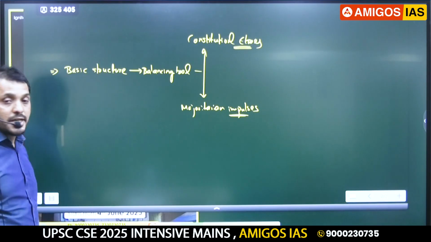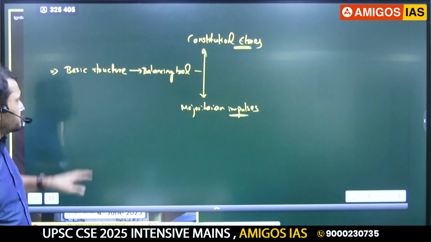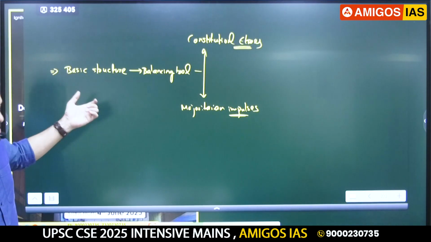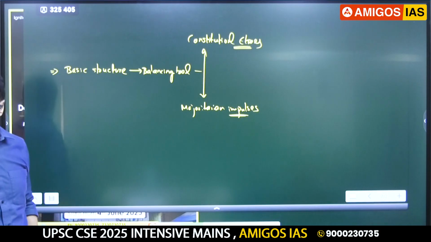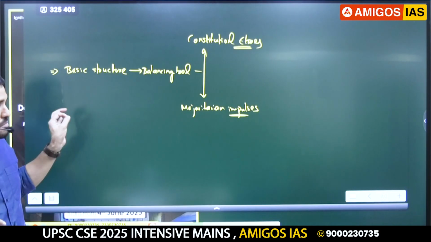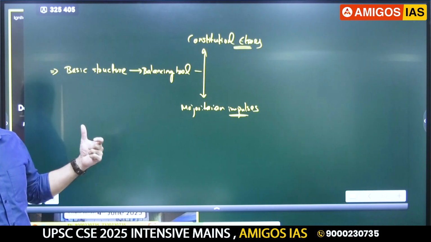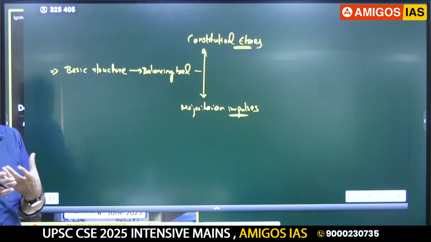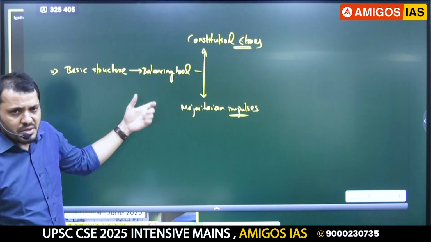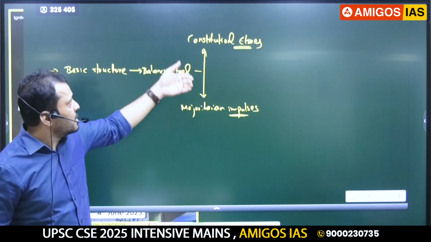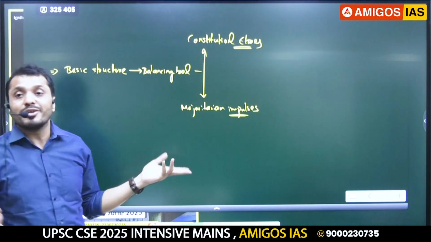And just now I mentioned judicial innovation. This is a common tool. You can also use the same tool when you are writing a judicial review answer. Listen guys, when I am saying something about the model answer, you can use these techniques not only for this answer, but for future answers as well. For example, when you are writing judicial review, you can write that judicial review is a balancing tool between constitutional values and parliament overreach.